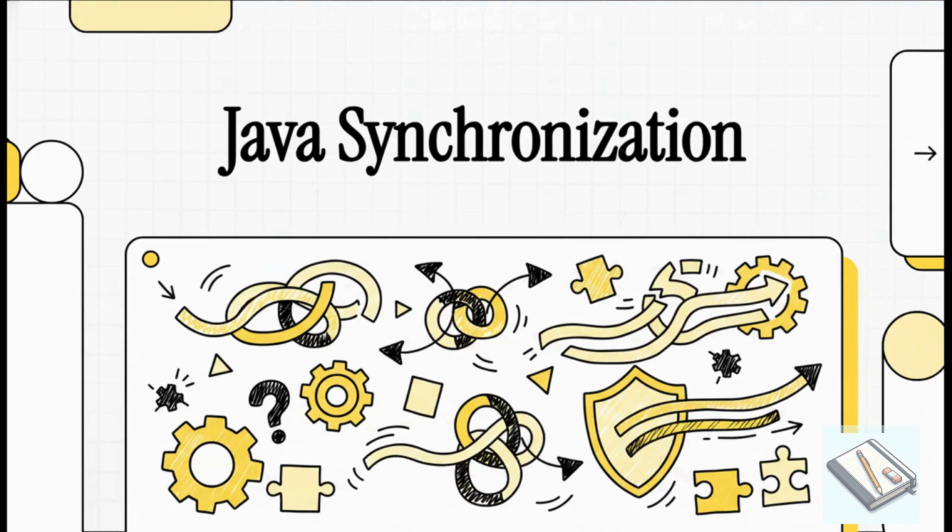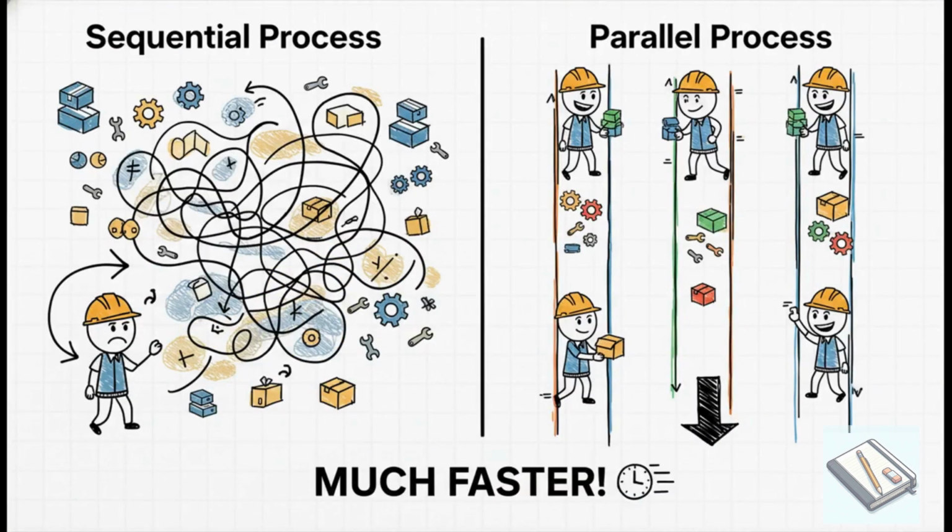balancing act. I mean, the whole reason we do multithreading is for performance. Think about it like having a bunch of workers building a house. Instead of one person doing everything, one brick at a time, you've got electricians, plumbers, and carpenters all working in parallel. And the result? The house gets built way faster. And for our apps, it means they feel incredibly responsive.